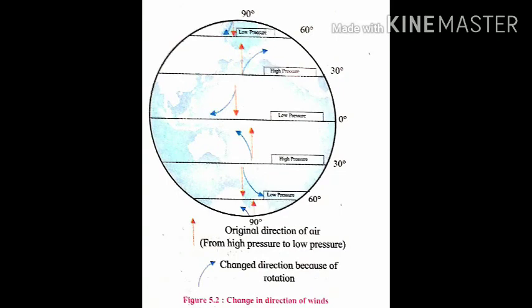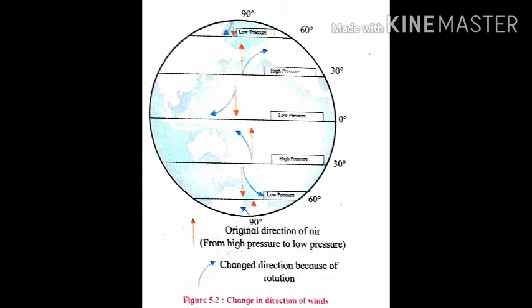Now, we are going to study how the change in the direction of the wind occurs with the help of a diagram. This is the diagram of change in the direction of winds. In this diagram, the red arrow is for the original direction of the wind and the blue arrow is for the changed direction because of the rotation of the earth.